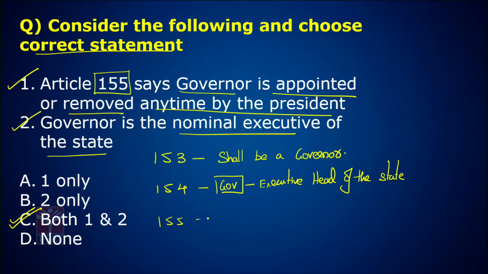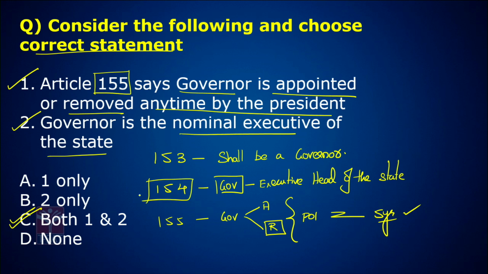Article 155 says the Governor is appointed or removed any time by the President of India. If he is not removed any time, the Governor will continue for 5 years as his term. So, this is Article 154. Governor is a nominal executive, and Governor is appointed or removed any time by the President of India. Both the statements are correct.